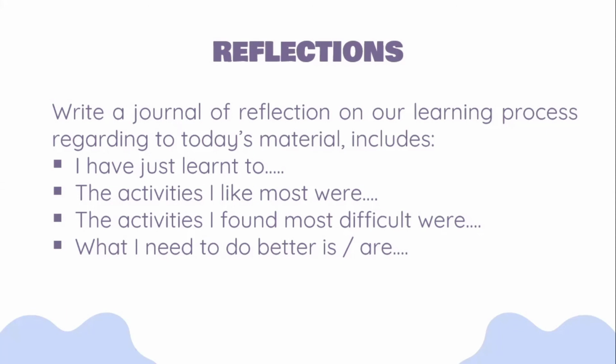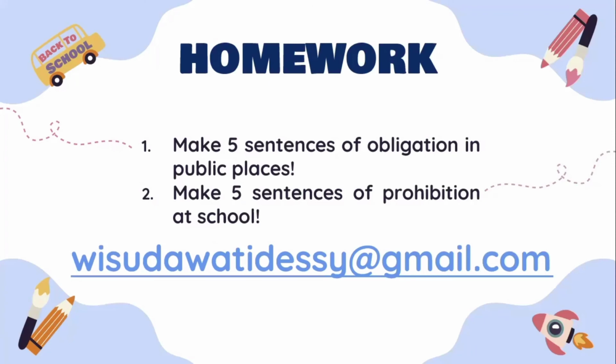So for your homework regarding today's material, you have to make 5 sentences of obligation in public places, and also 5 sentences of prohibition at school. After you finish making those sentences, you can send them to my email. This is my email address.